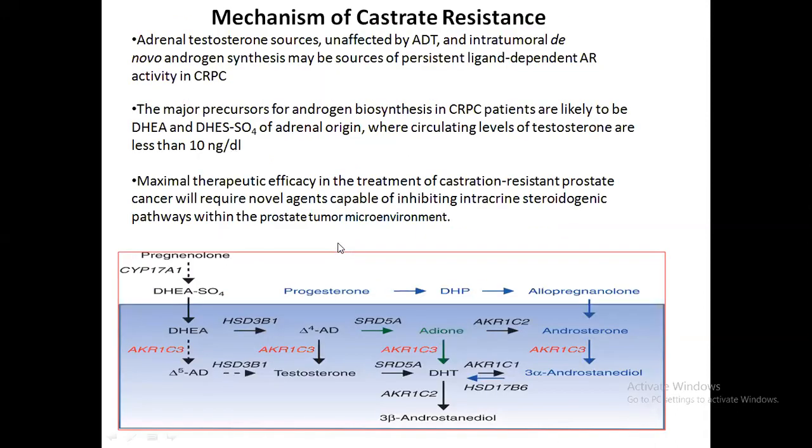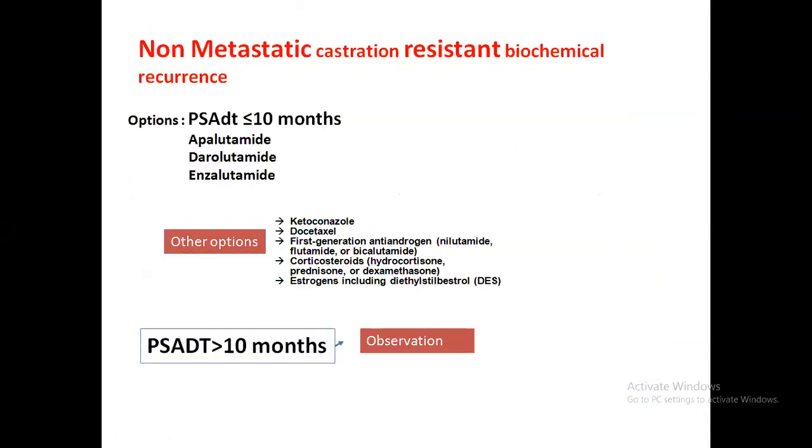So, going to some quick mechanisms of castrate resistance. The mechanism is that the prostate gland itself produces testosterone. It is called intratumor production of testosterone. Along with it, there are some shunting pathways by which dihydrotestosterone is produced, bypassing the normal pathway. In this way, castrate resistance occurs.